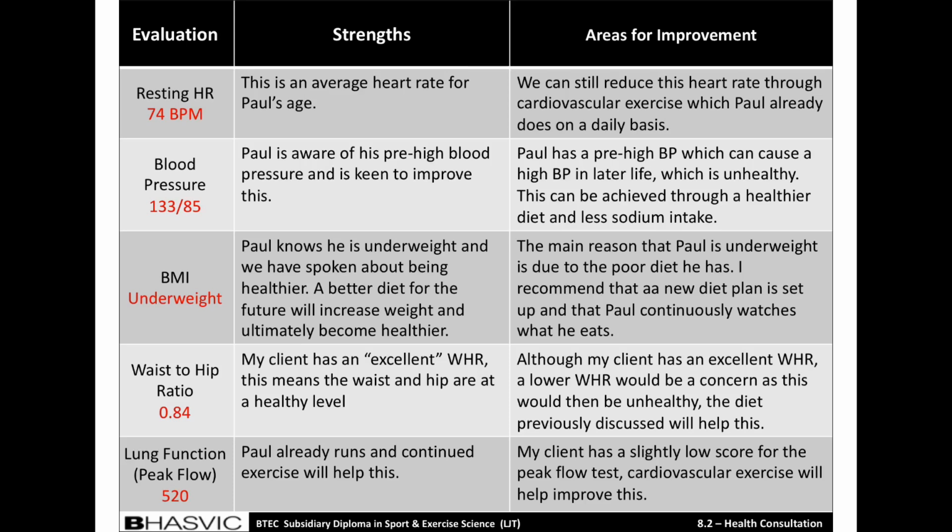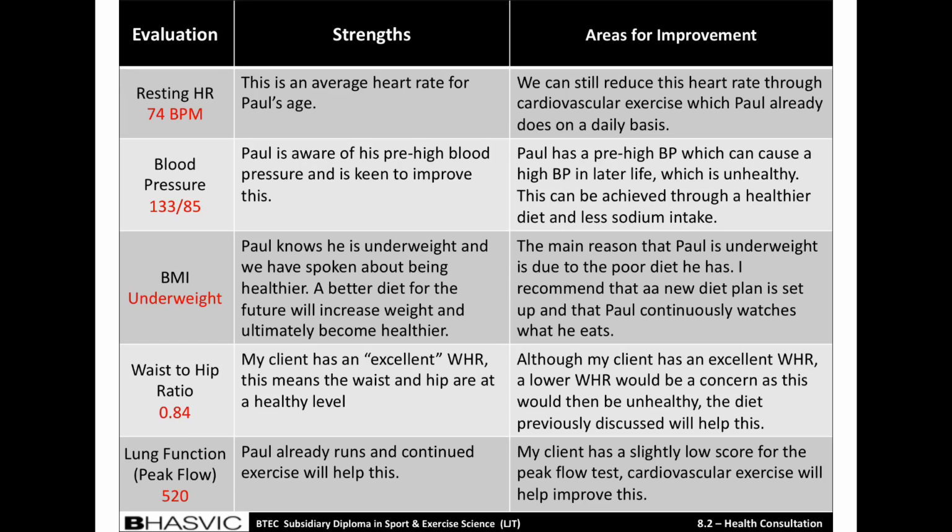Firstly, his resting heart rate. This was 74 beats per minute, which is an average heart rate for the age of my client. This can also be improved to a more athletic heart rate of 55 to 60 beats per minute through continued cardiovascular exercise, which I know my client already does.